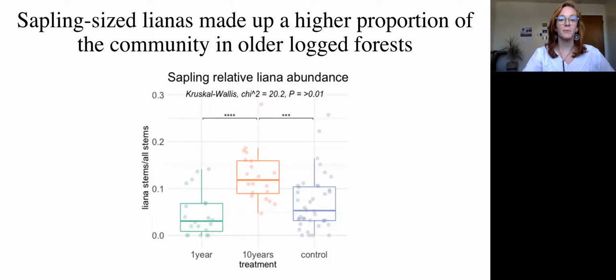Sapling size lianas made up a higher proportion of the community in older logged forests. So we found that the relative liana abundances in the 10 years since logged plots were higher than in 1 year since logged plots or in control or unlogged plots.